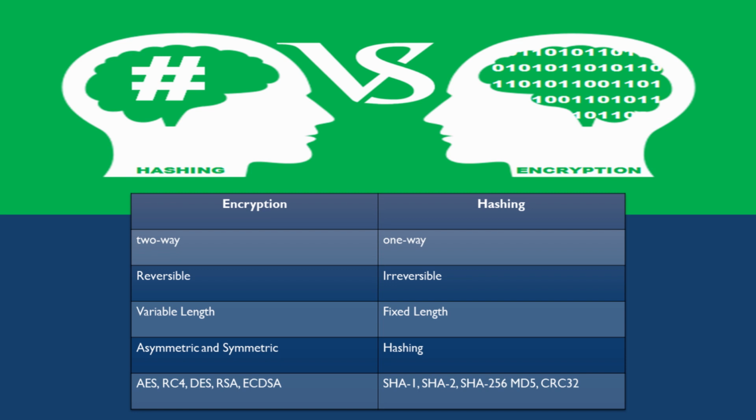Encryption has a variable length and hashing has a fixed length. Encryption type is asymmetric and symmetric, hashing type is hashing. Encryption uses common algorithms such as AES, RC4, DES, RSA, ECDSA, and hashing uses SHA-1, SHA-2, SHA-256, MD5, CRC32.